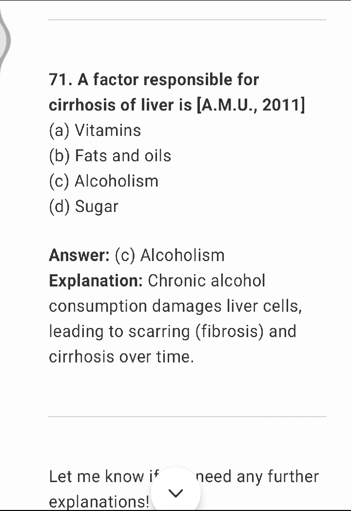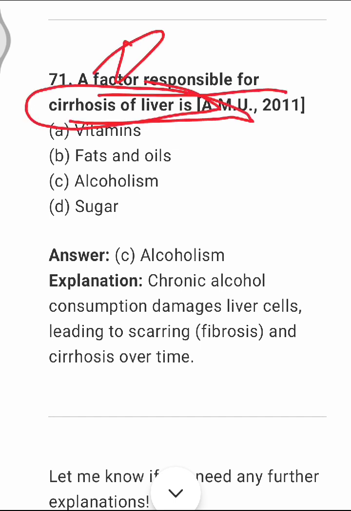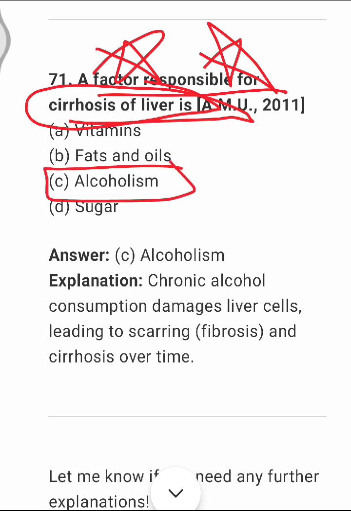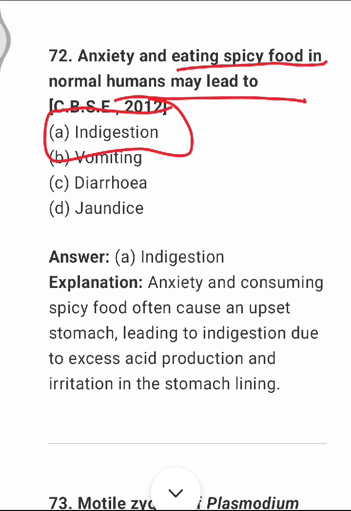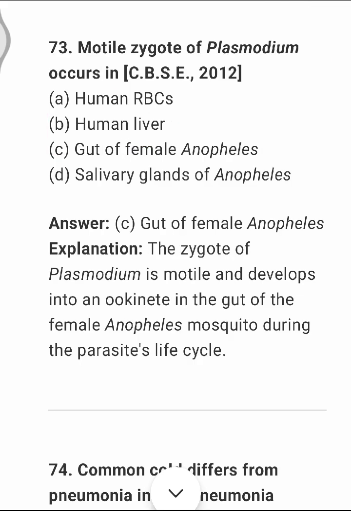A factor responsible for cirrhosis of liver. It is a very important question which has already been asked in many exams. So it is alcohol, which is mainly responsible for cirrhosis of the liver. Option C. Anxiety and eating spicy food in normal humans may lead to indigestion. Option A. Motile zygote of Plasmodium occurs in the gut of female Anopheles. Option C.